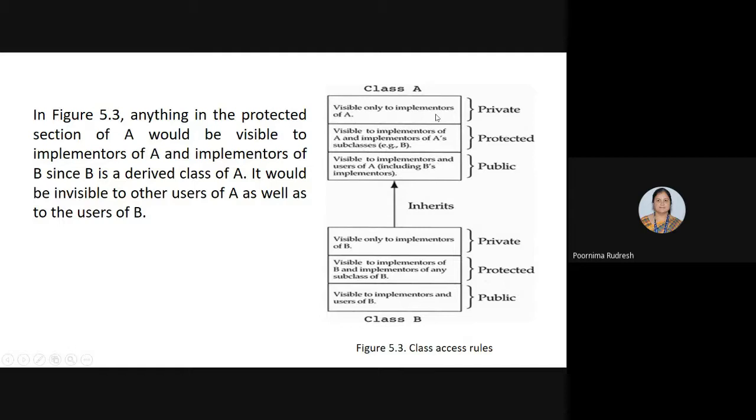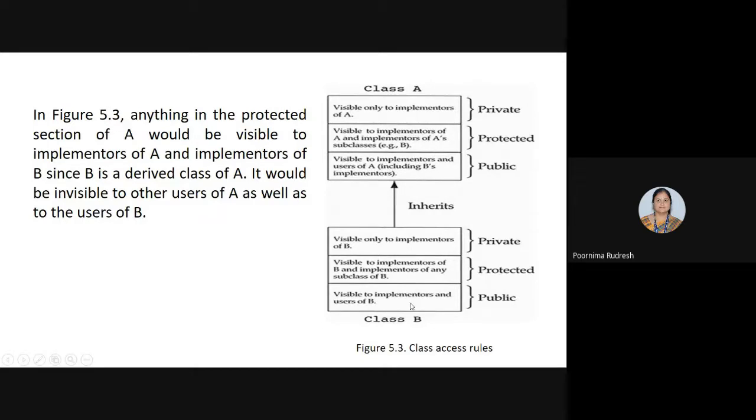And for class A, if we declare it as private, then this area is visible only to the implementers of A. The protected area is visible to the implementers of A as well as to the implementers of the subclass. And the public area is visible to the implementers and users of class A, and also to the implementers of subclass B, right?